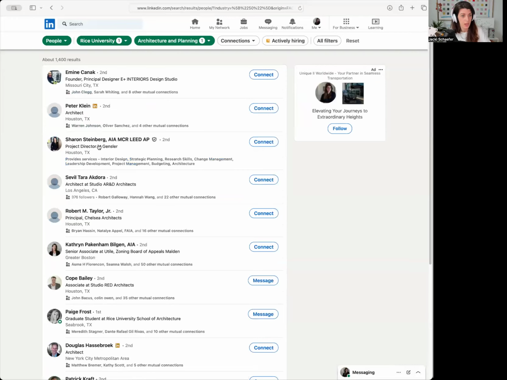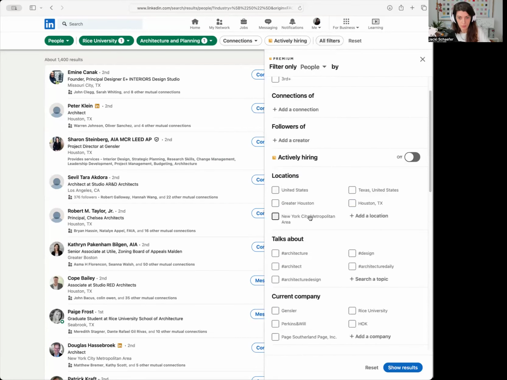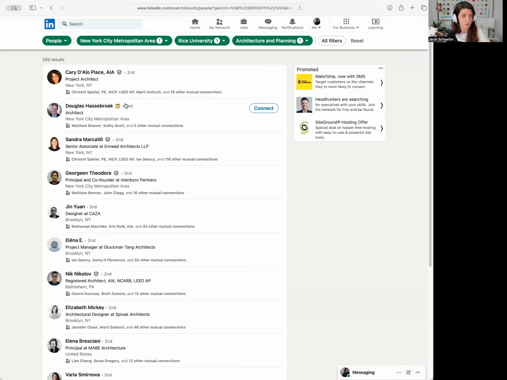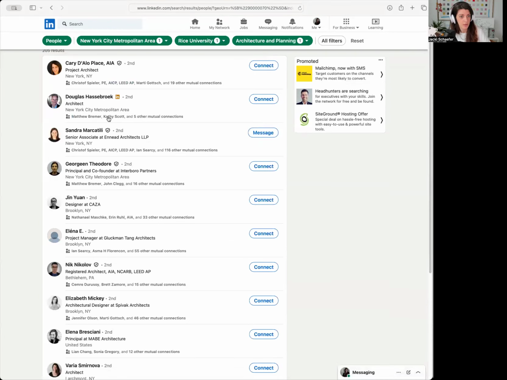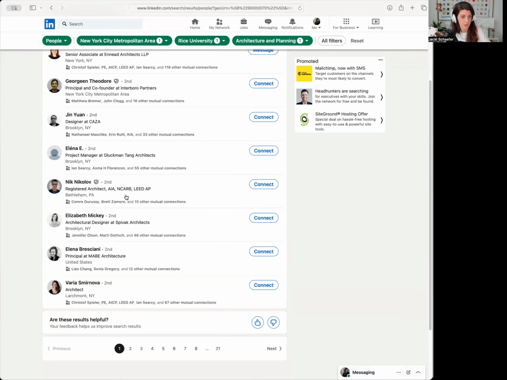planning currently. And what's great about this is, for instance, if I know that I want to look for a location, say in New York City, this will bring me up all the alums in New York City who are working in architecture, right? And what's cool about this is you can go into their profiles and you can see where they're working. A lot of them will list it at the top in their headline, or whatever they call this.